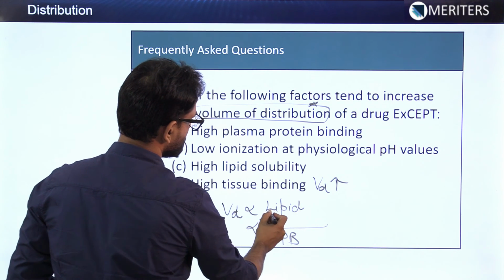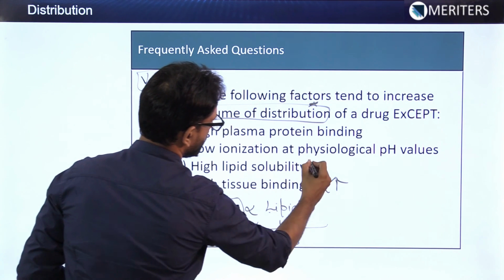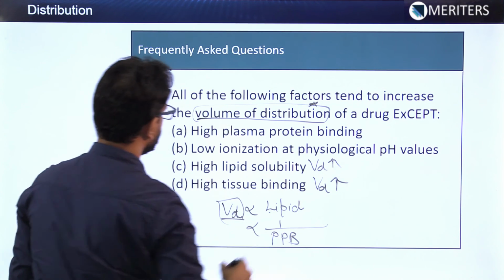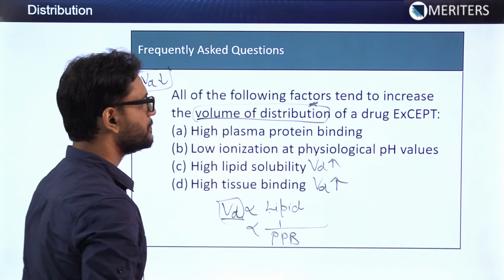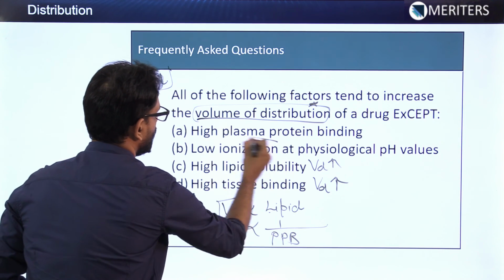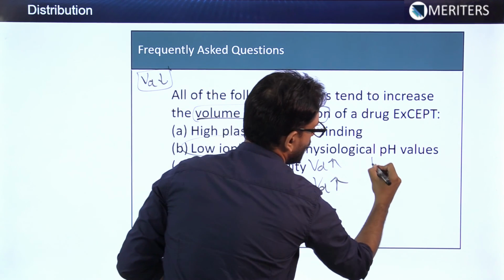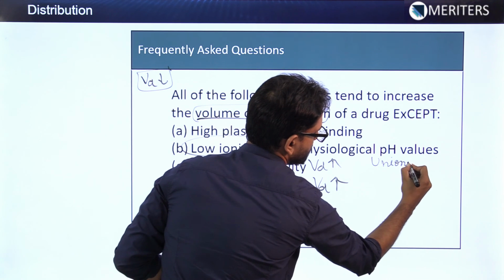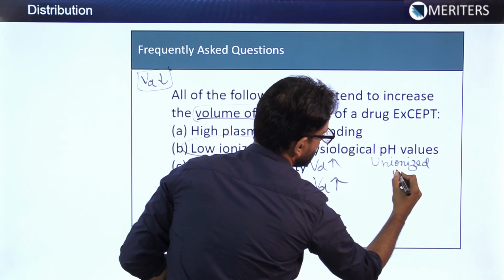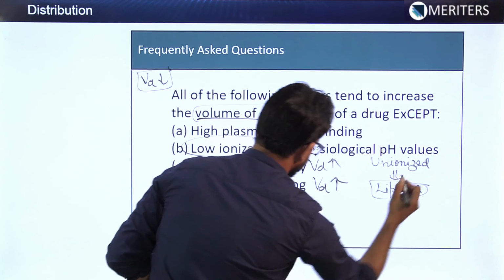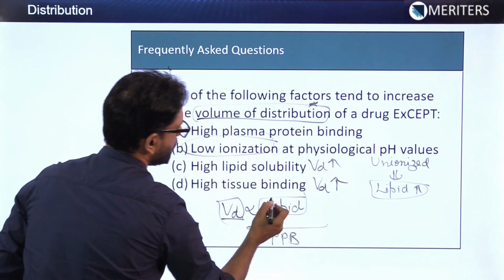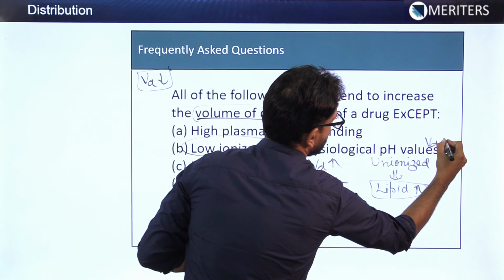If lipid solubility is high, then volume of distribution will also be high. Then low ionization at physiological pH values. That means more unionized drug is there, which will be more lipid soluble, and the more the lipid solubility, the more will be the VD.